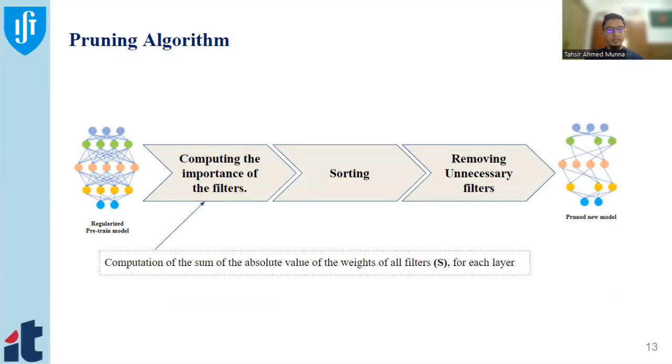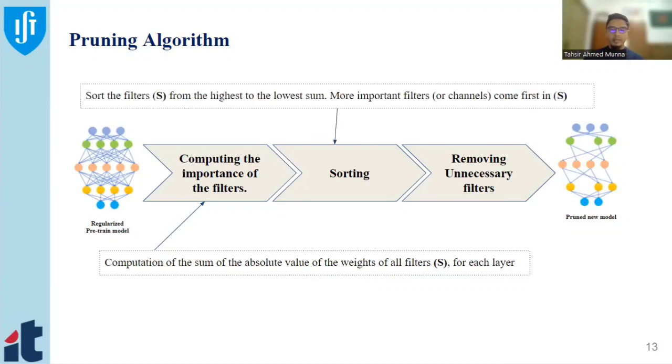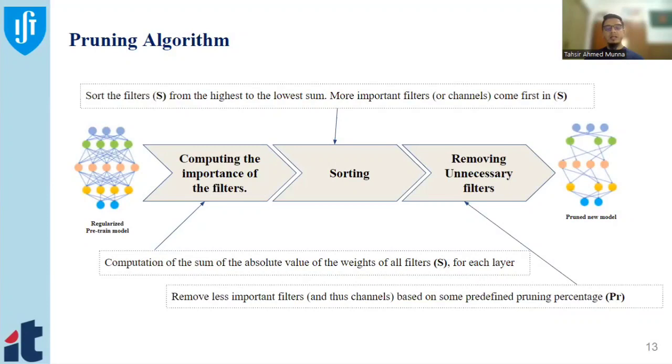As an input, it takes the regularized pre-trained model. After that, it computes the importance of the filters. It computes the sum of the absolute values of the weights of all filters in a single layer. The second step is to sort the sums of the weights from the highest to the lowest, which means the more important filters come first. In the final step, we remove the less important filters based on our predefined pruning percentage, and as an output we get the pruned model.